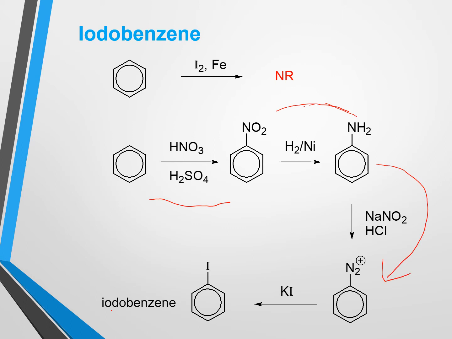In this case we have to maintain the temperature below 5 degrees. So after getting benzene diazonium chloride, we can do replacement reaction using potassium iodide. And all of you know, in that case, benzene diazonium chloride will be converted to iodobenzene. So using this synthetic pathway, we can prepare iodobenzene from benzene.